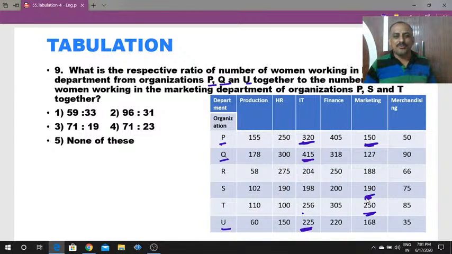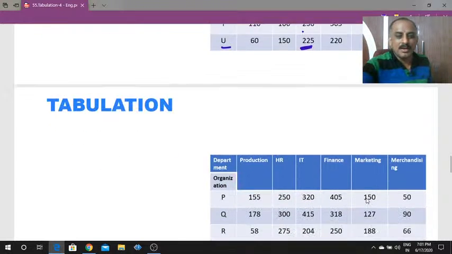Okay, then for the last 4 days I am explaining about the tabulation only. Tomorrow I will start the bar diagrams. Okay. So thank you.